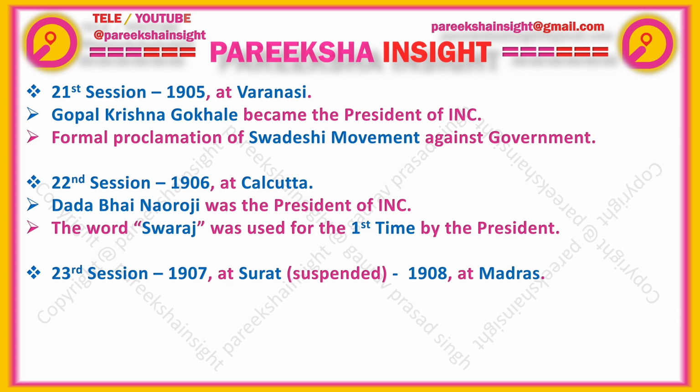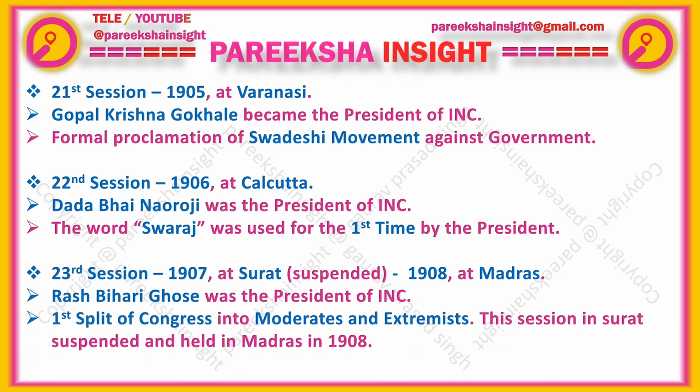The 23rd session, which happened in 1907, took place two times. First in 1907 at Surat, which was suspended, and again in 1908 at Madras. In the 23rd session, the president of the Indian National Congress was Rash Behari Ghosh. In the Surat session of 1907, there was the first split of Congress into moderates and extremists.